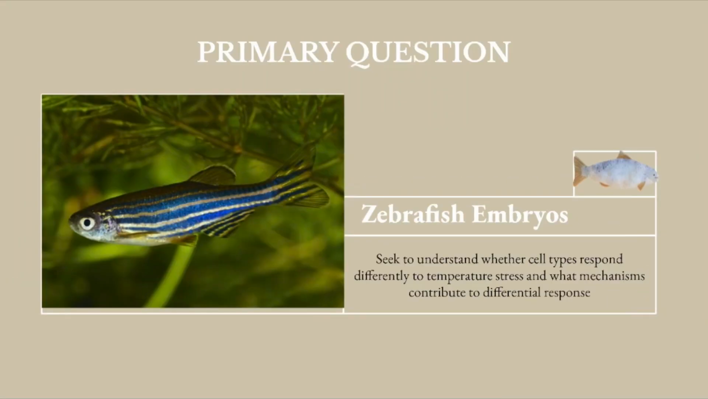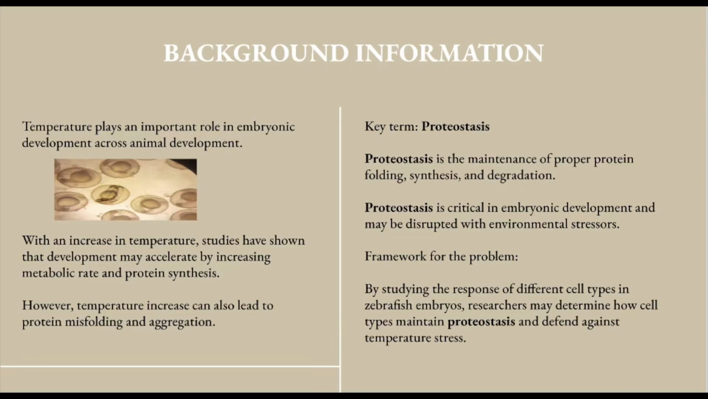In this paper, we seek to understand whether cell types respond differently to temperature stress and what mechanisms contribute to differential response. In this research paper, proteostasis governs differential temperature sensitivity across embryonic cell types. We investigate how temperature affects different types of cells during embryonic development in the zebrafish.